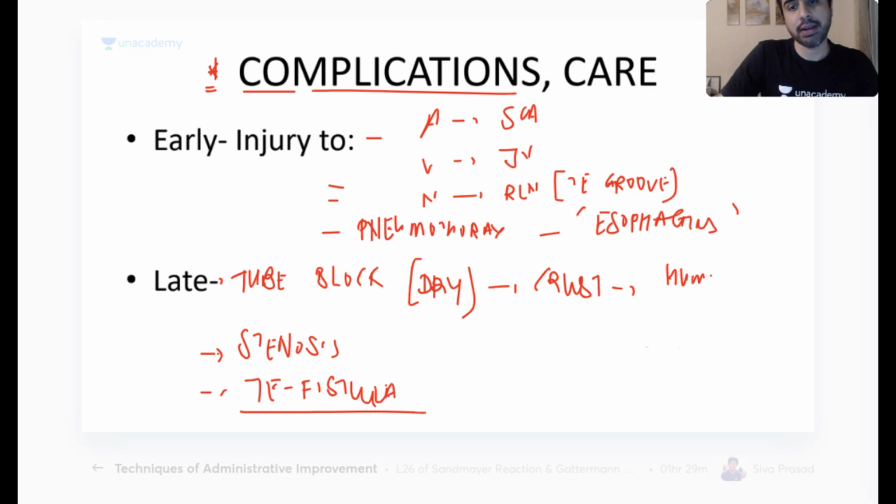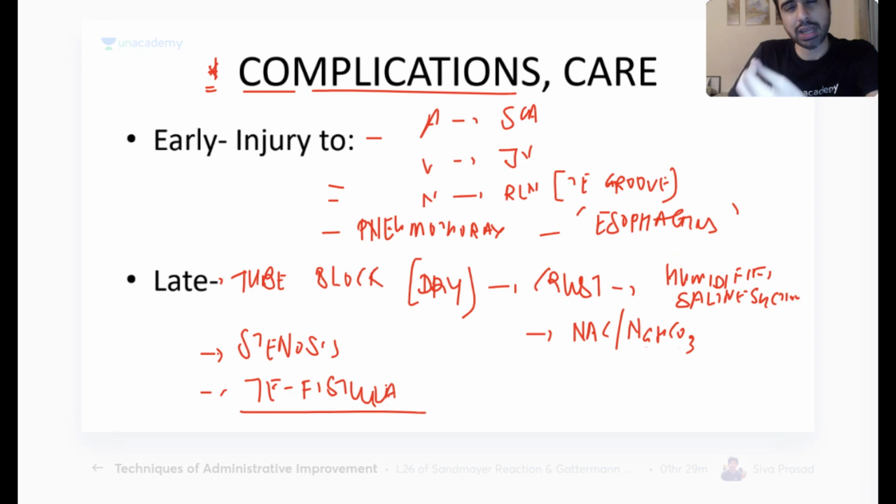Humidification, and if the incrustation has already happened, then you can inject some mucolytics, like N-acetylcysteine, or we used to put soda bicarb. Humidification and saline suction only help to reduce the incrustations initially, before the crusts are formed. Once they are formed, you need something to break them. Mucolytics will break them.